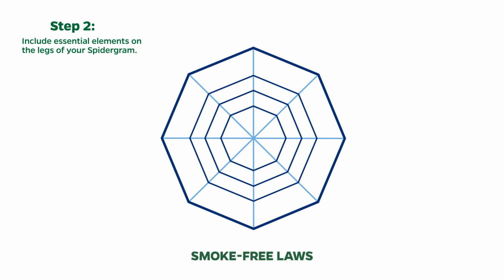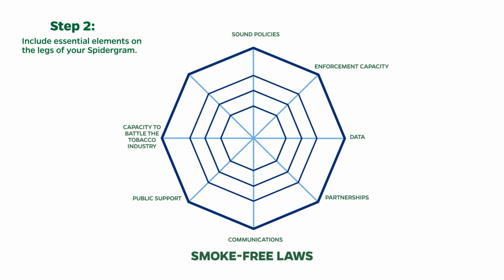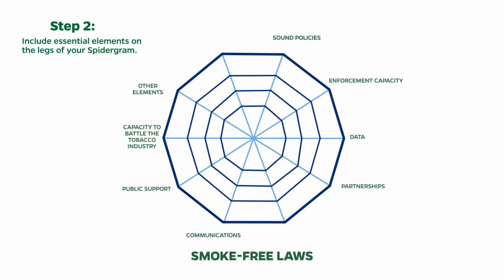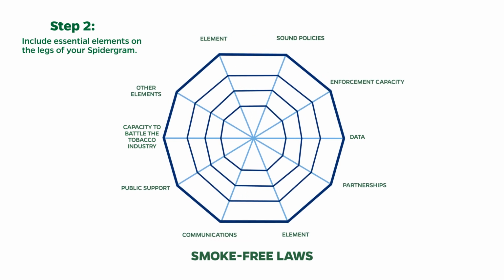Some examples of elements include sound policies, enforcement, reliable data, partnerships, communications and advocacy, public support, capacity to battle the tobacco industry, and other factors such as cultural practices and social norms. Are there other elements affecting tobacco control success in your country? If so, you may include these elements on the legs of your spidergram.